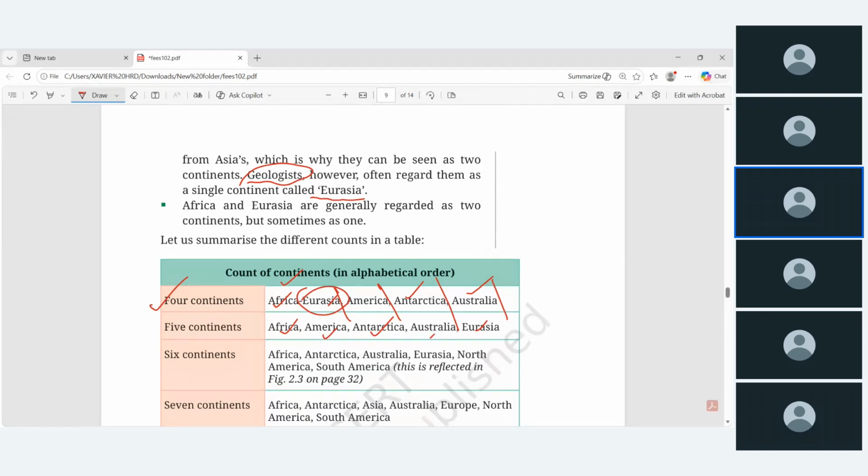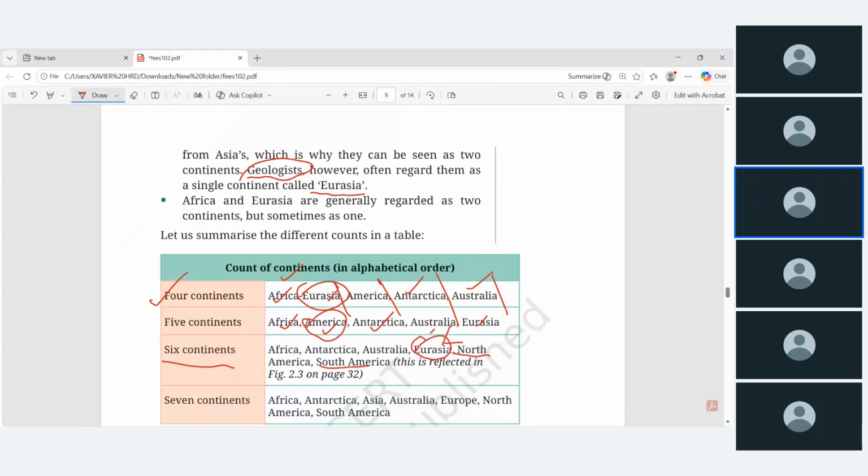And again, if you say there are 6 continents, then again you can separate the America. America you can separate into North America continent and South America continent. Okay, if you say there are 7 continents, then only one landmass you did not separate, that is Eurasia. If you separate Eurasia into Europe and Asia, then there are 7 continents.